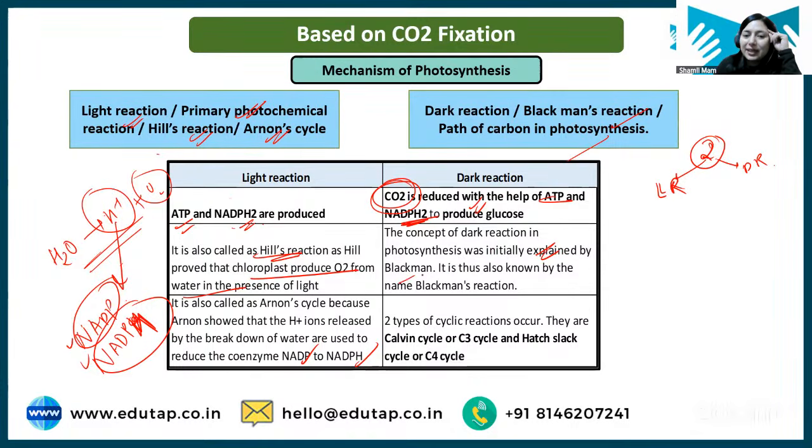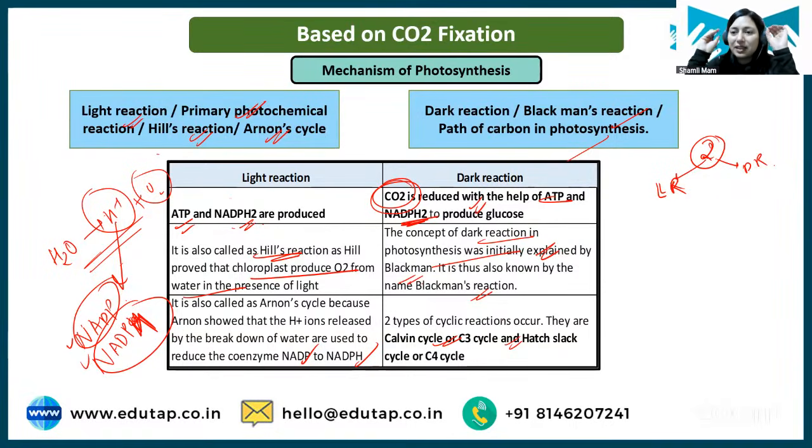The concept of dark reaction in photosynthesis was explained by Blackman, so it is also called Blackman reaction. And students, here two types of cyclic reactions occur, that is the Calvin cycle and the Hatch and Slack cycle. Basically, the CO2 gets converted into glucose by different pathways, and this classification is made on the basis of the pathway.